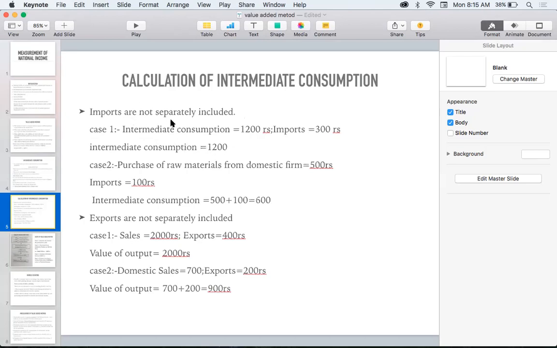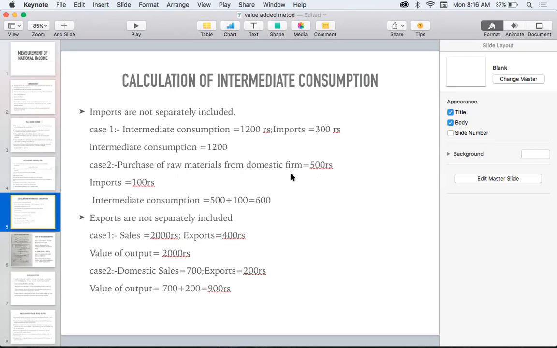So you have to be careful when calculating the intermediate consumption: if imports are not separately included, they are not added. But it will be included in another case. You can learn from this example. In case 2, purchase of raw materials from the domestic firm.